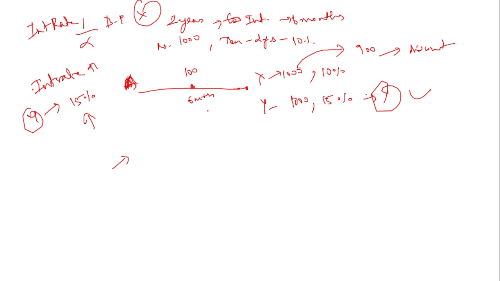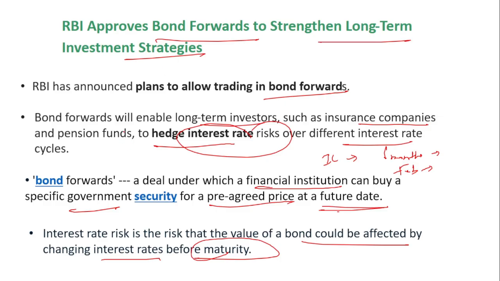I'll read that news once again. So if you see, the bond forward will enable long-term investors such as insurance companies and pension funds to hedge interest rate risk over different interest rate cycles. The interest rate risk is the risk that the value of a bond could be affected by changing interest rates before the maturity.